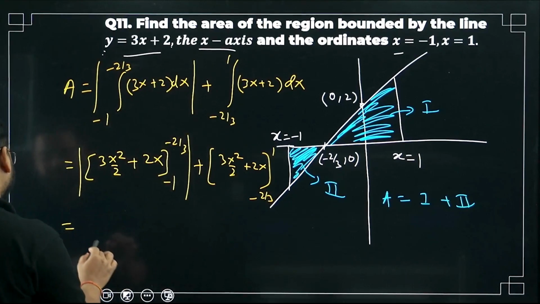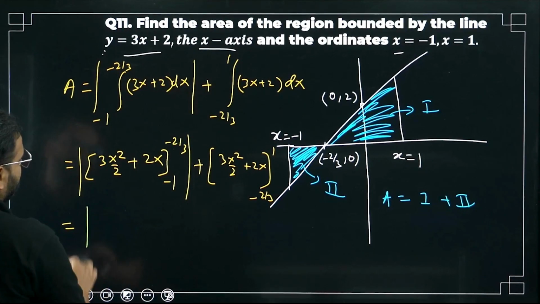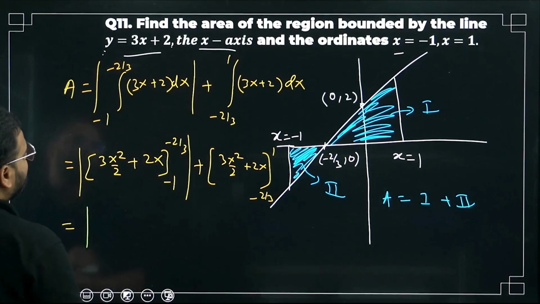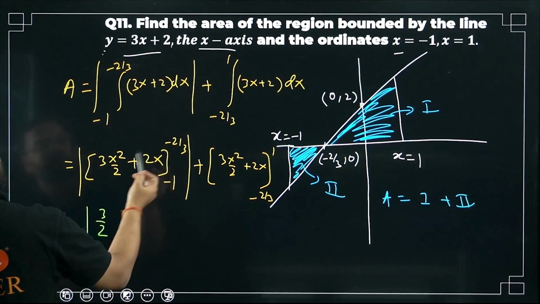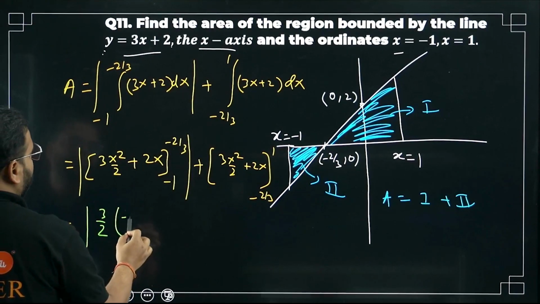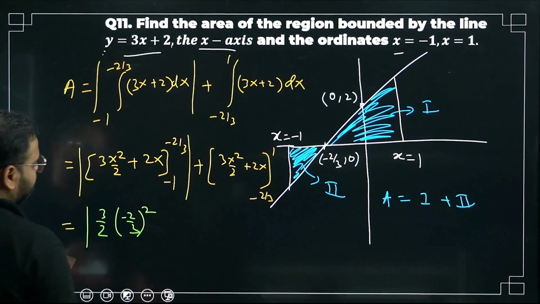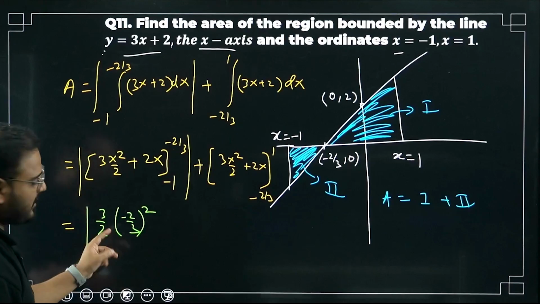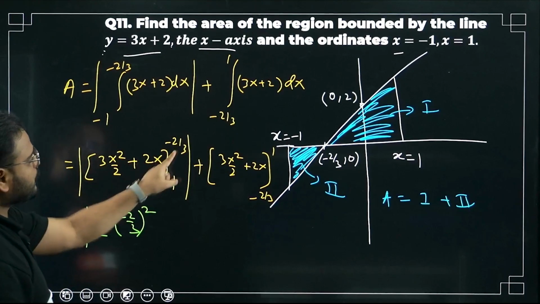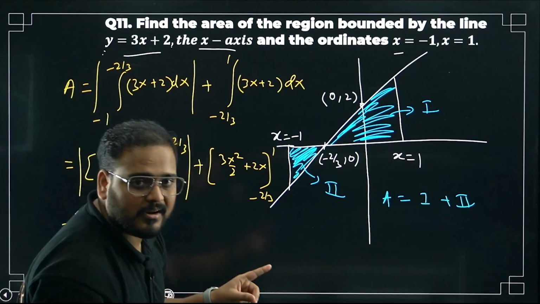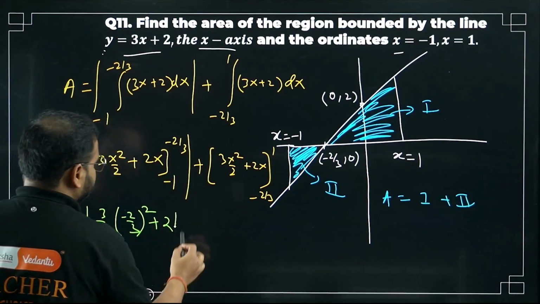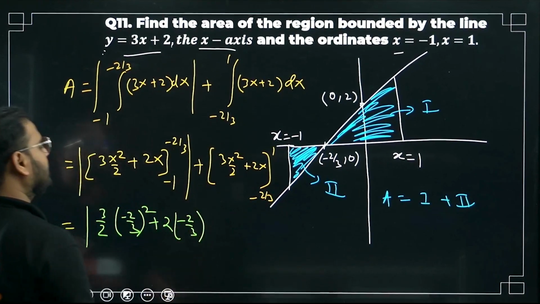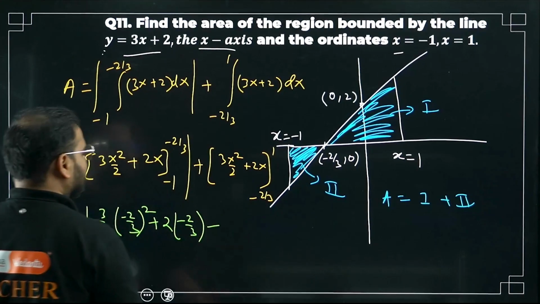So in the mod only, please check. Put minus 2 by 3. What am I going to get? 3 by 2 is a constant outside. Put x as minus 2 by 3. So the square of minus 2 by 3, the square, right? I've taken 3 by 2 constant outside like this. So x square means minus 2 by 3 the square for the upper limit. Clear? Great. Plus 2 times the same value, minus 2 by 3. Done.